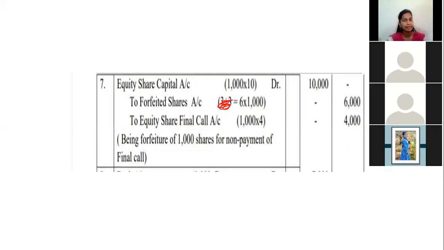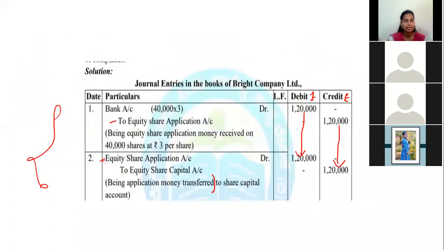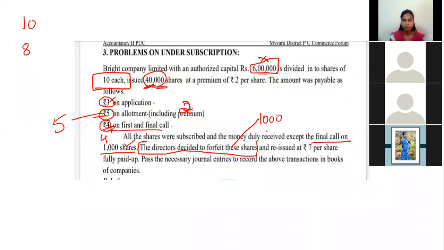Now we have to pass the entry for which one? Yes, I hope you understood this entry. Equity share capital account debtor, to forfeited shares account, to equity share first and final call. Number of shares 1,000. Capital rate 10, this is 4. 10 minus 4 is 6. Yes. Now we are passing the entry for this sentence.